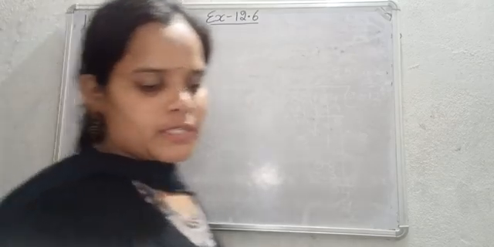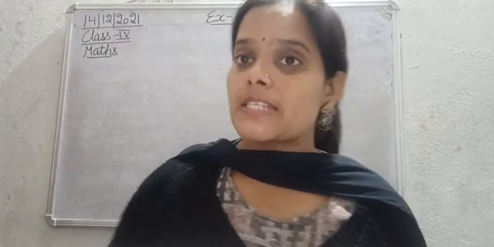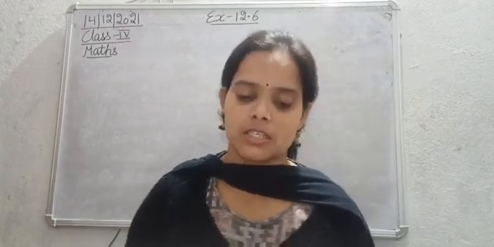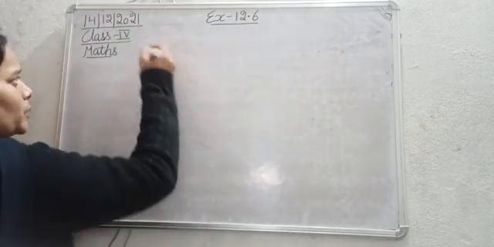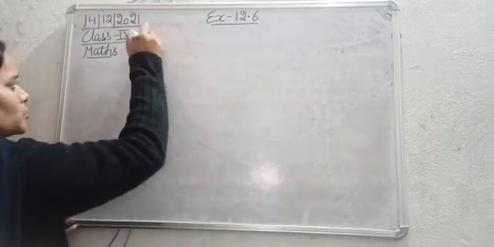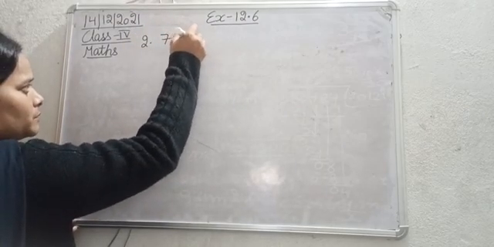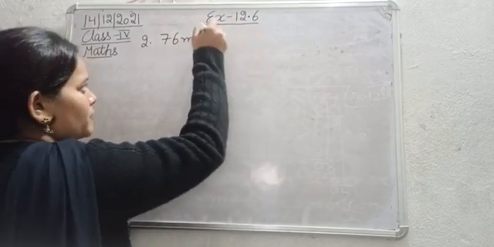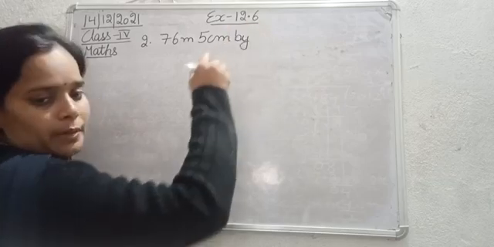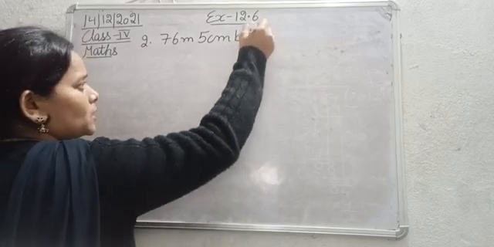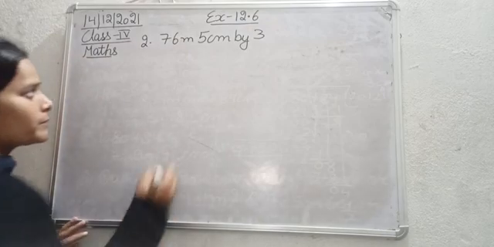The question number 2 is divide and find the quotient 76 meter 5 centimeter by 3. Okay, so let's divide and find the answer. Question number 2, divide 76 meter 5 centimeter by 3. So divide 76 meter 5 centimeter by 3.